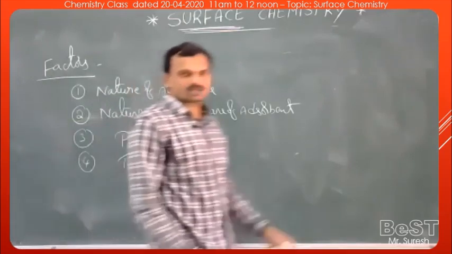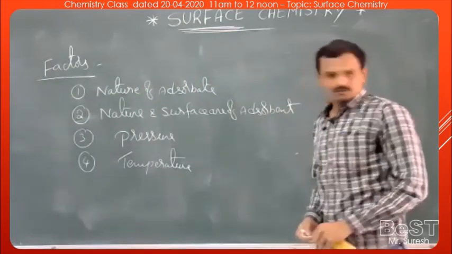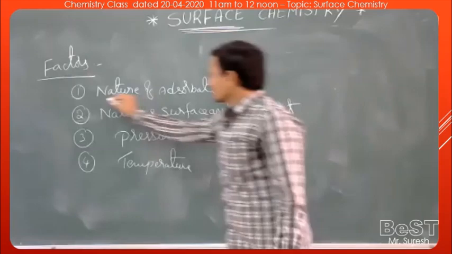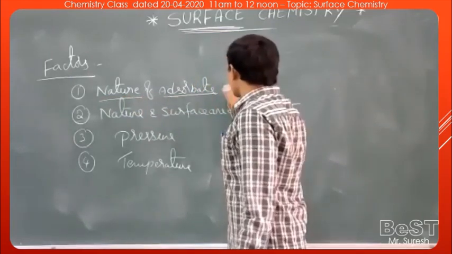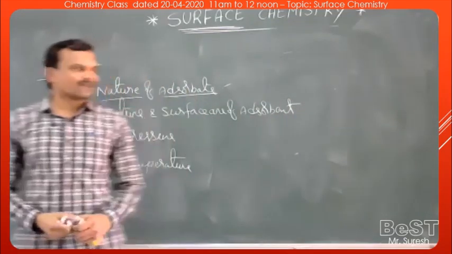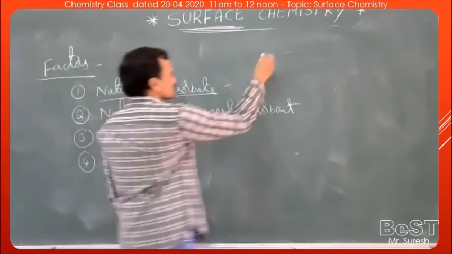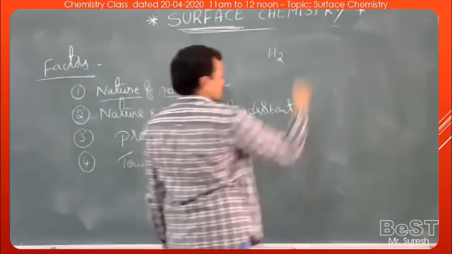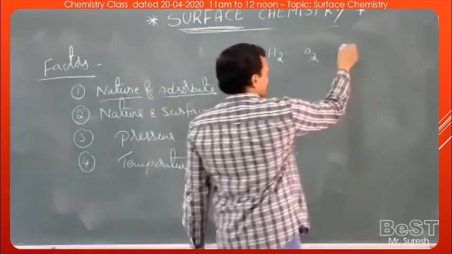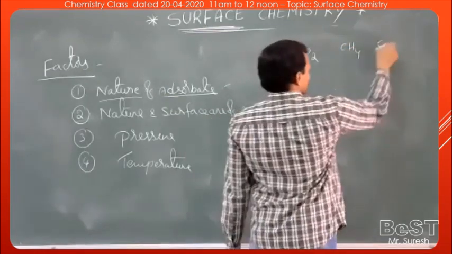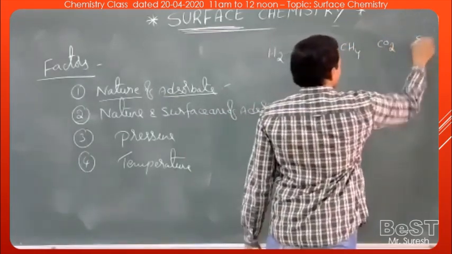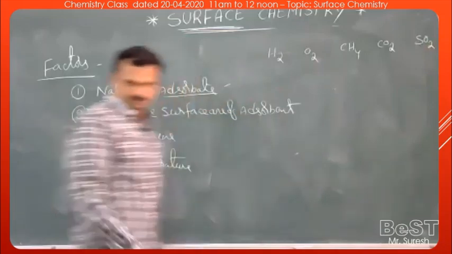So these are the major four factors that can affect the adsorption. Now for the first one, nature of adsorbate, that is the nature of gas. I will take some gases here: hydrogen, oxygen, methane, CO2, and SO2.